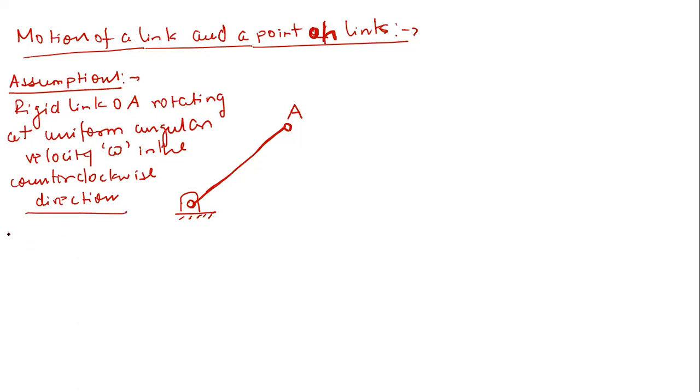So this is provided to us. Another thing which is given is that the length of this link OA is small r.